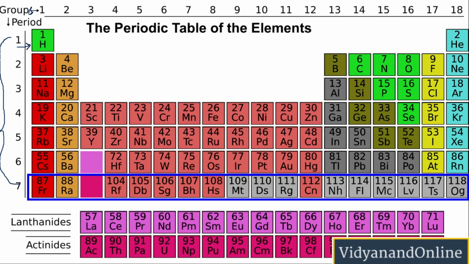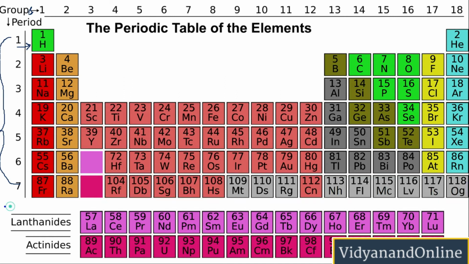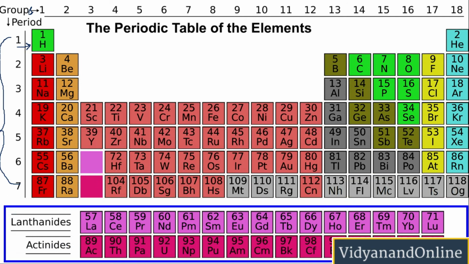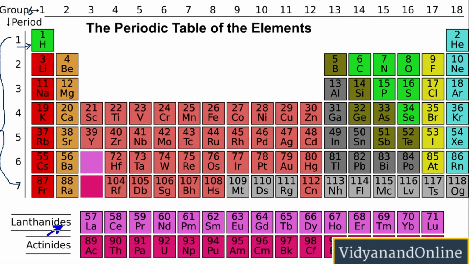Now we have a separate panel below the main periodic table, and that panel tells you about the 2 series, which are the lanthanide series and the actinide series. Since in the lanthanide series the first element is lanthanum, that is why the series is called the lanthanide series. If I talk about the actinide series, why is it called the actinide series? Because its first element is actinium, that is why it is called the actinide series.